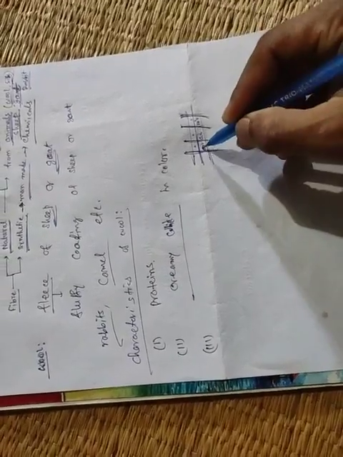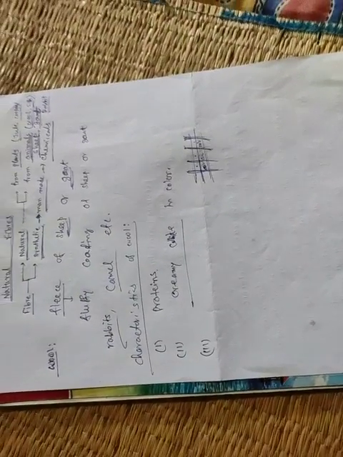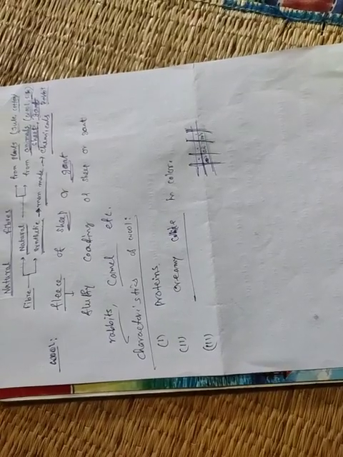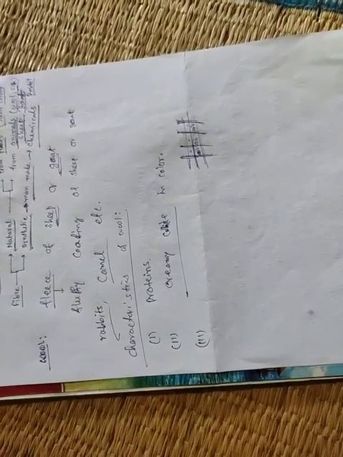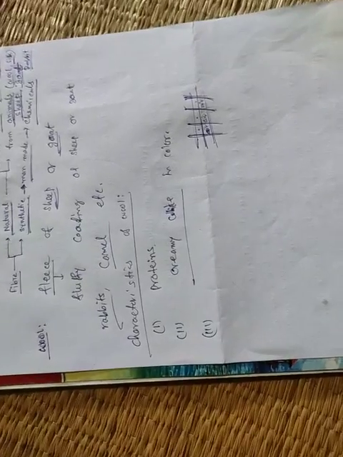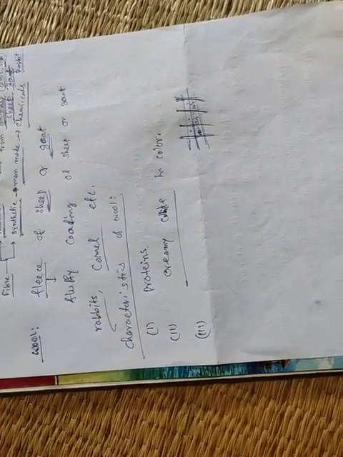That means this air prevents the heat flow from our body to the surroundings. That's why our body keeps warm. Clear? So this property helps us to trap the air between the fibers, and this helps us to keep our body warm.